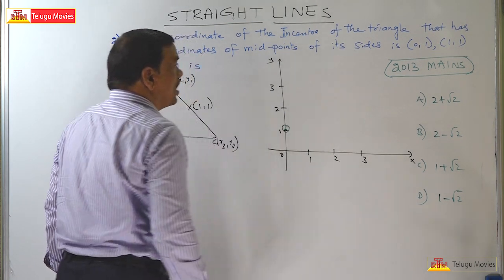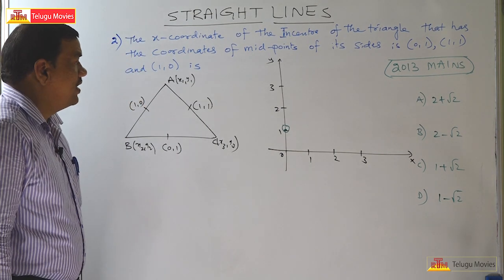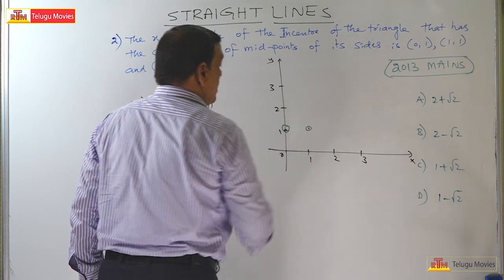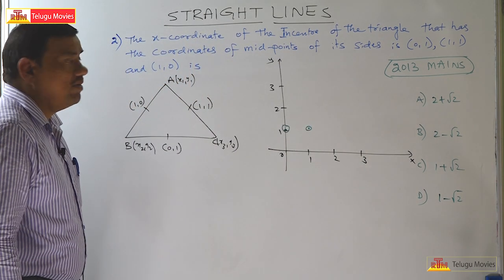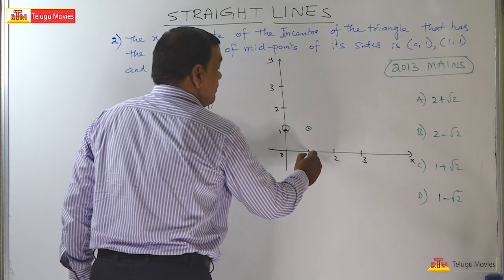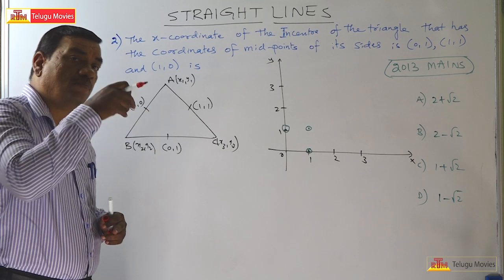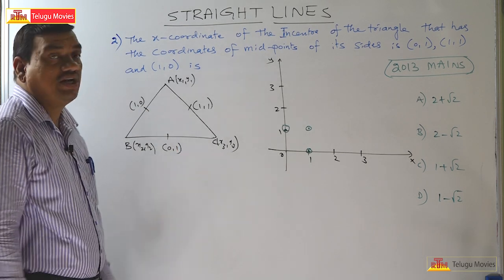So this is 0, 1. Where will 1, 1 be? So this will be your 1, 1. Where will 1, 0 be? So this will be 1, 0. What are these 3 points? They are the midpoints of the sides of the triangle.